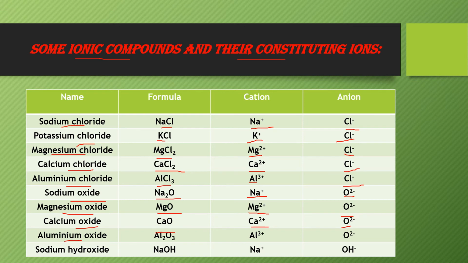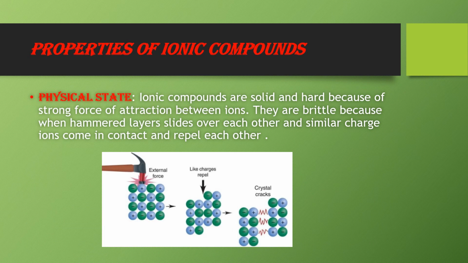Next is aluminium oxide. Formula is Al2O3. 2 Al plus 3 ions are present and 3 O2 minus ions are present. Next is sodium hydroxide. Formula is NaOH. One Na plus ion is present and one OH minus, that is hydroxide ion, is present. Now the next is properties of ionic compounds.